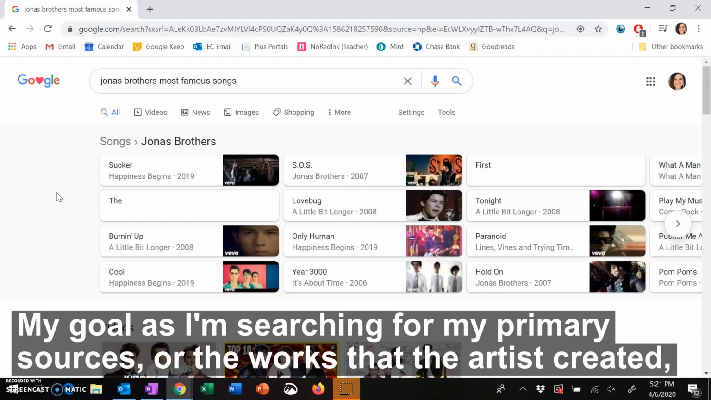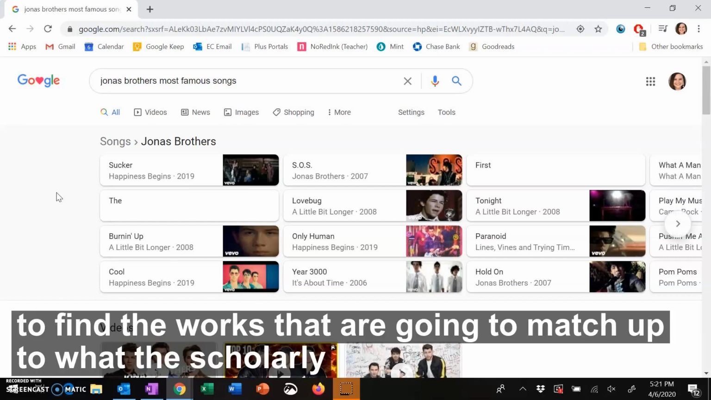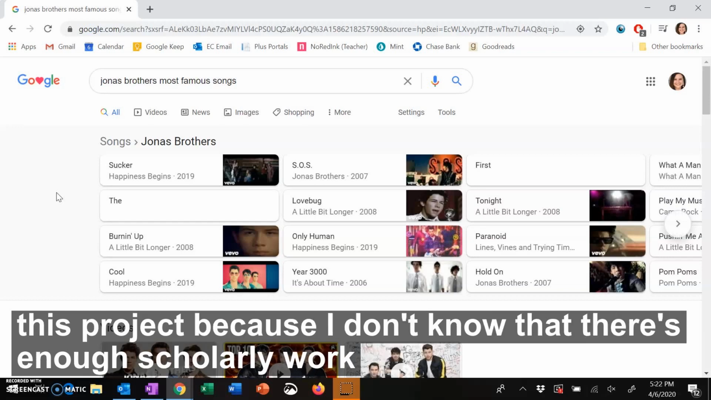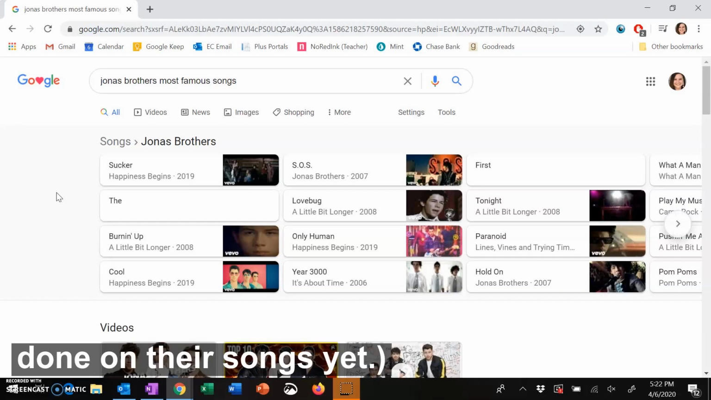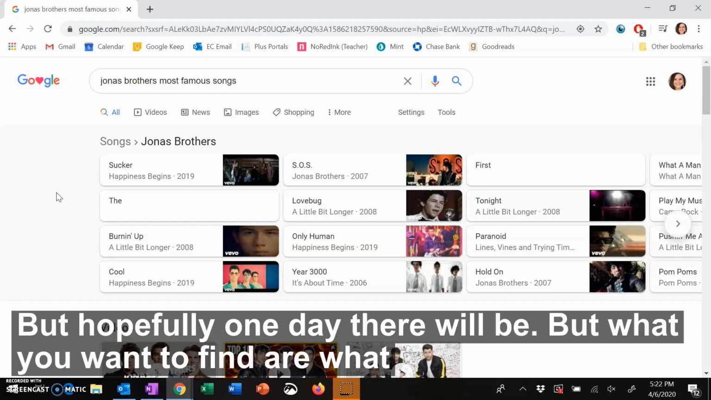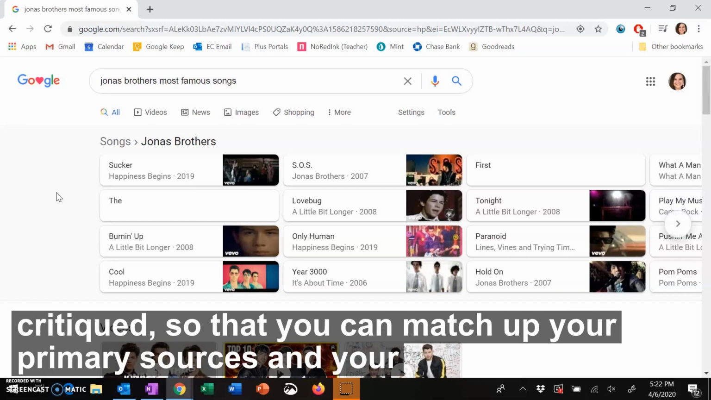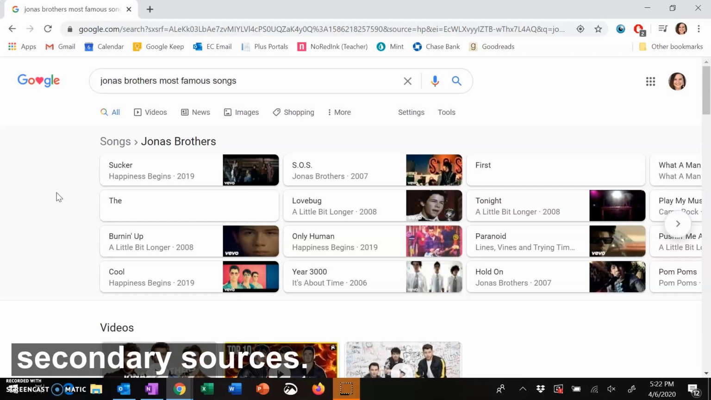My goal as I'm searching for my primary sources, or the works that the artist created, is to find the works that are going to match up to what the scholarly research is on. And Jonas Brothers probably wouldn't actually work for this project because I don't know that there's enough scholarly work done on their songs yet, but hopefully one day there will be. But what you want to find is what are the songs that people have written about, that they've analyzed and that they've critiqued, so that you can match up your primary sources to your secondary sources.